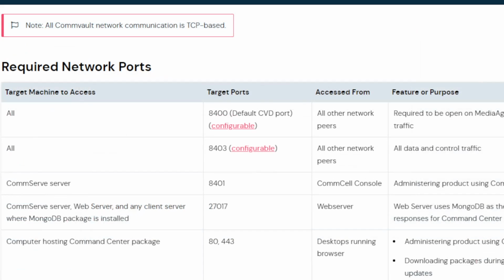So the target machine to access, you have all target ports 8400, access is from all other network peers, and the feature is required to open on media agents for faster data traffic. Then you have 8403. That's kind of the communication. Then, of course, you have the 8401, which is the ComServe console. And you're right. I think I put in there 8402, so you're accurate in that statement.